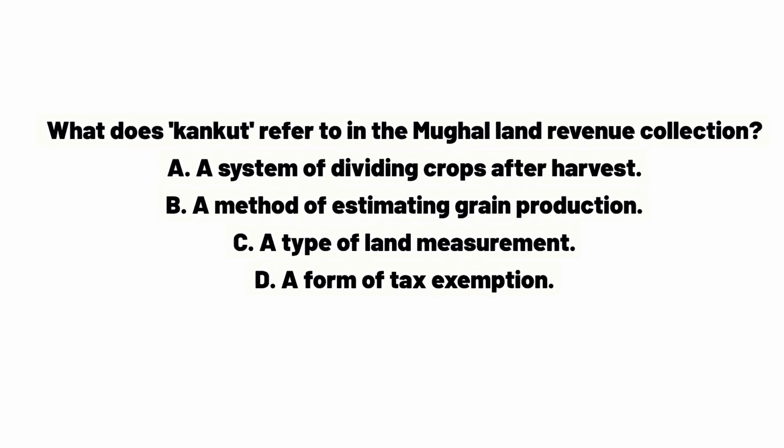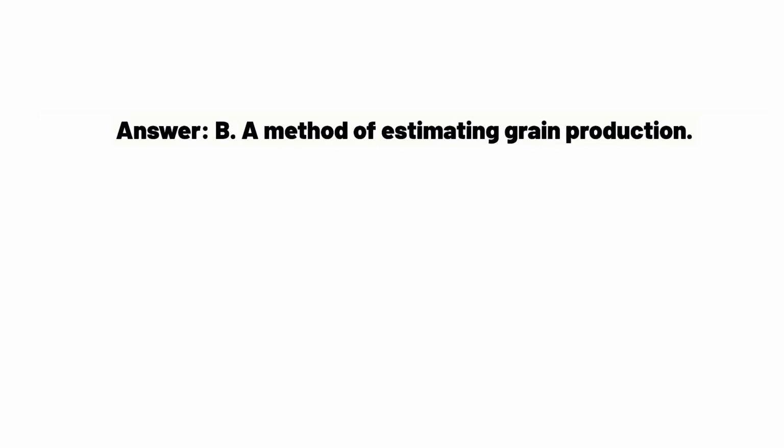What does kankut refer to in the Mughal land revenue collection? A. A system of dividing crops after harvest. B. A method of estimating grain production. C. A type of land measurement. D. A form of tax exemption. Answer. B. A method of estimating grain production.